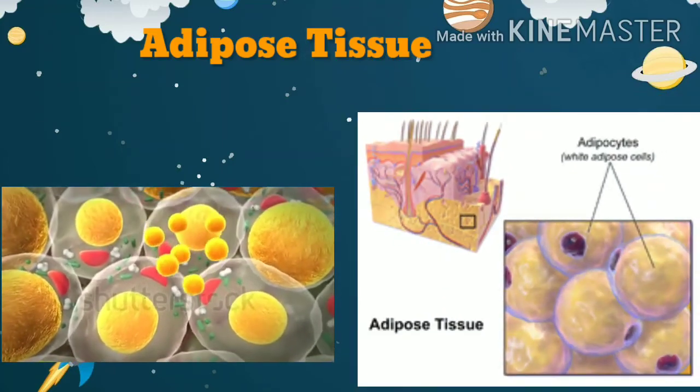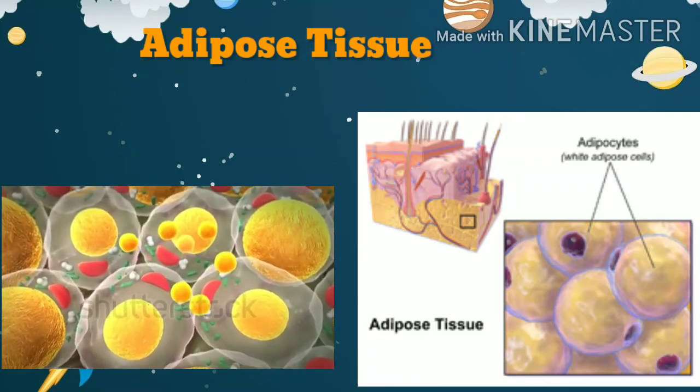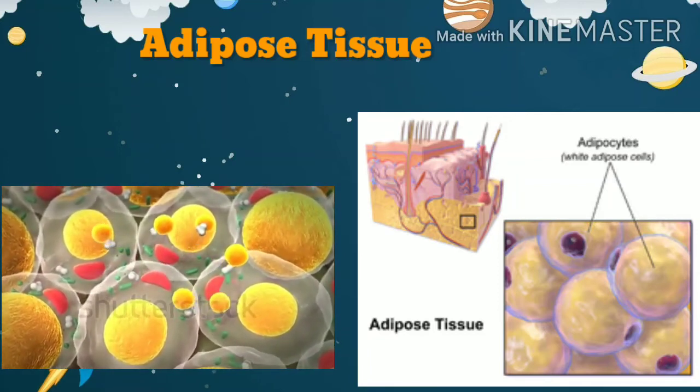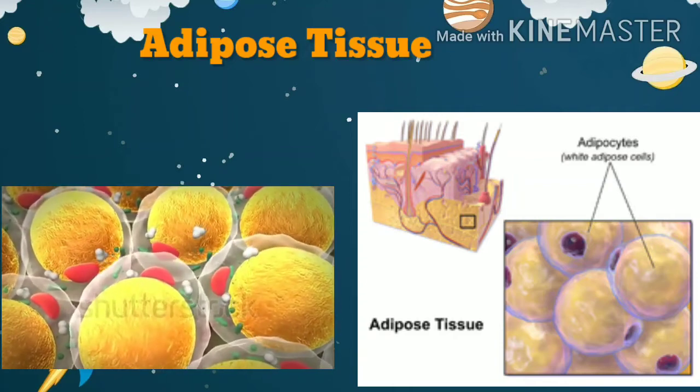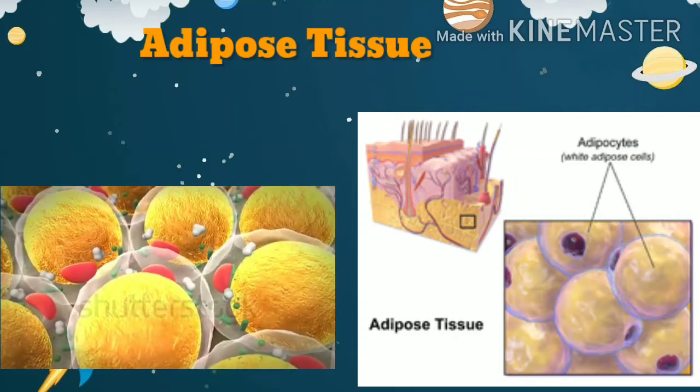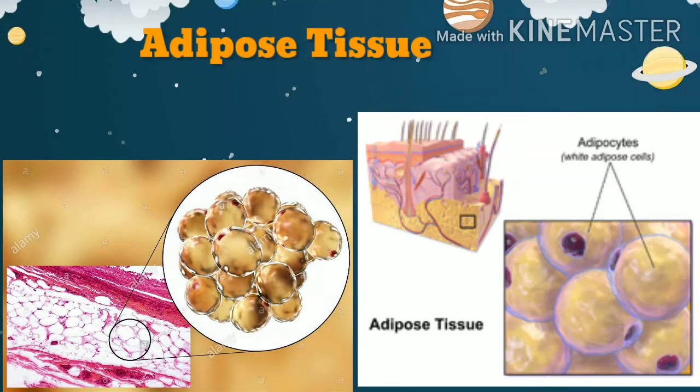Adipose tissues are present below the skin, between the internal organs, around blood vessels, kidneys and in yellow bone marrow. Adipose tissue forms the hump of the camel and the blubber of the whale also.